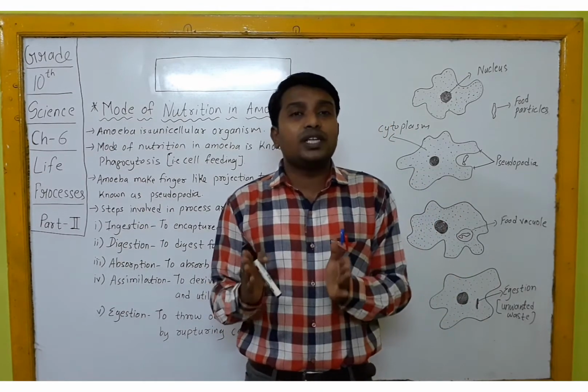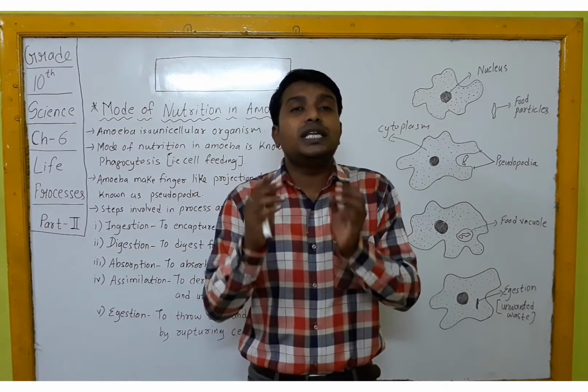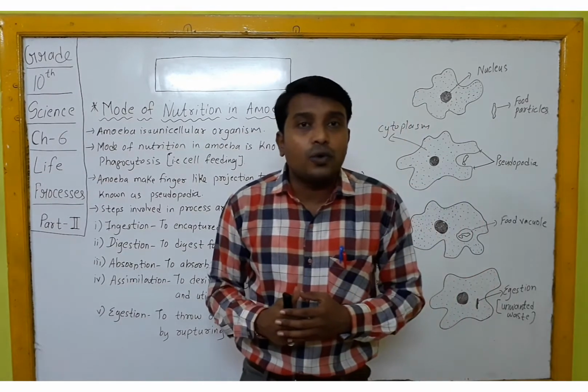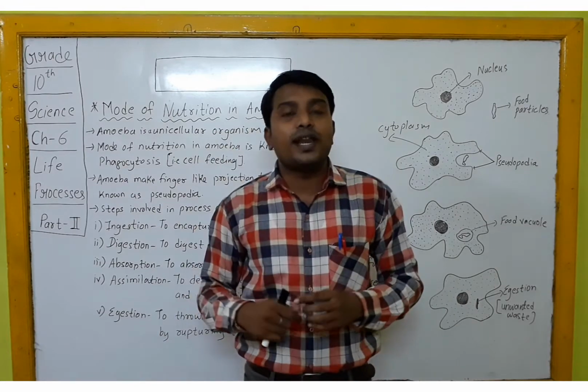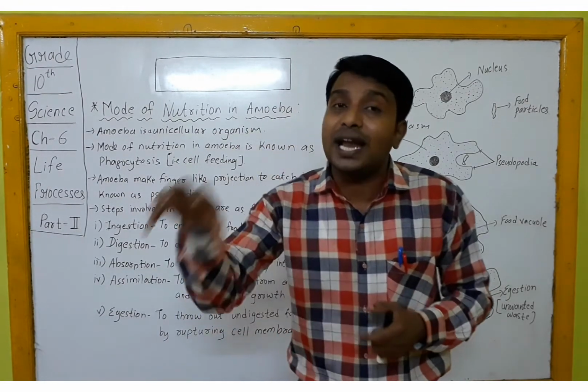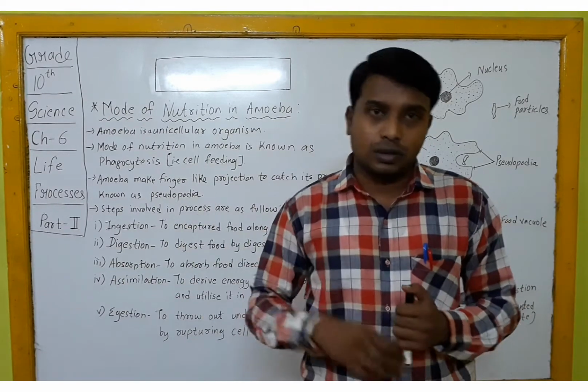So the process of assimilation is to transport the absorbed food, derive the energy from it, then transport that energy to various parts of the body so that each and every part of the amoeba can utilize that energy for their growth.